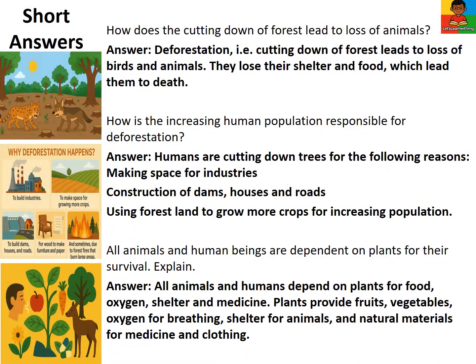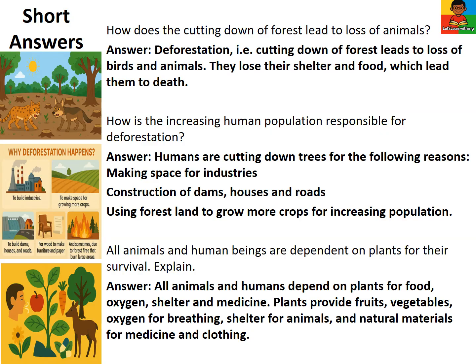Short answers. How does cutting down of forests lead to loss of animals? Deforestation leads to loss of birds and animals as they lose their shelter and food, which may lead to death. How is increasing human population responsible for deforestation? Humans cut down trees for making space for industries, construction of dams, houses, roads, and using forest land to grow more crops for the increasing population.